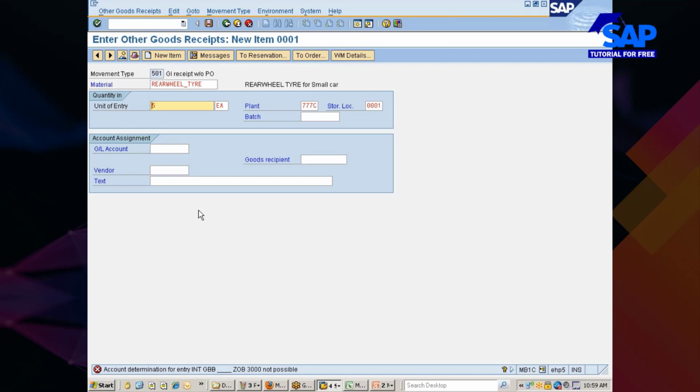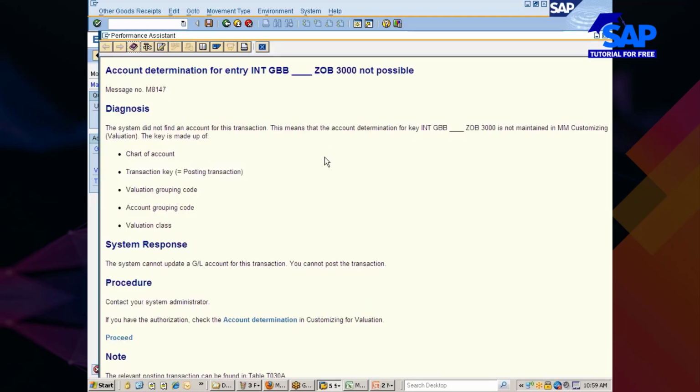Right now, the configuration is missing for other goods receipt, because like I told you yesterday, for any inventory transaction you are performing, provided there is any financial impact, your MM module needs to be integrated with the FICO module. So here, for this particular thing, there is something missing. Let me go and check it. Okay, so INT GBB so and so ZOB is missing.